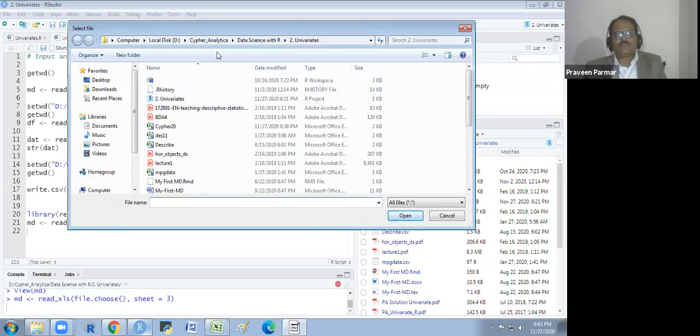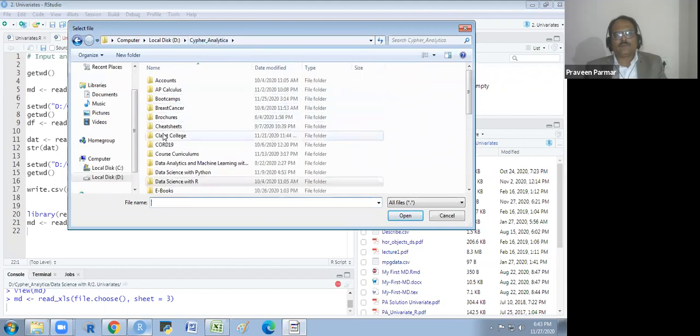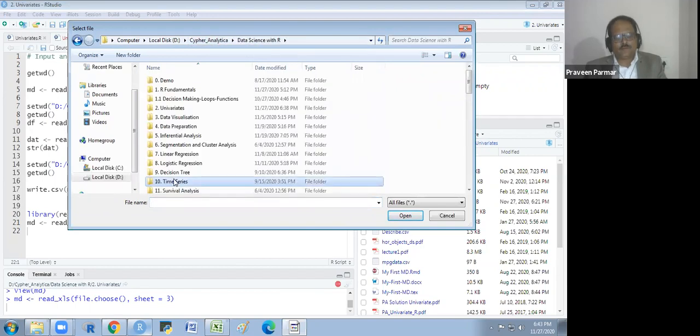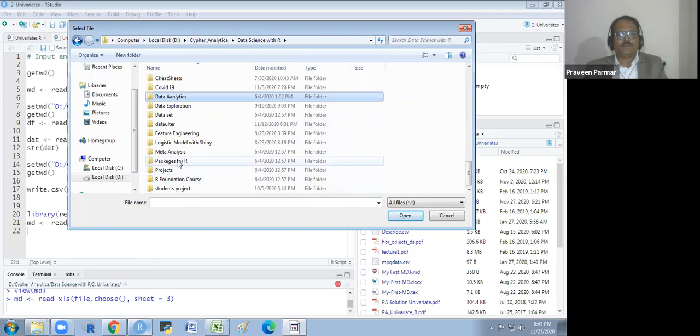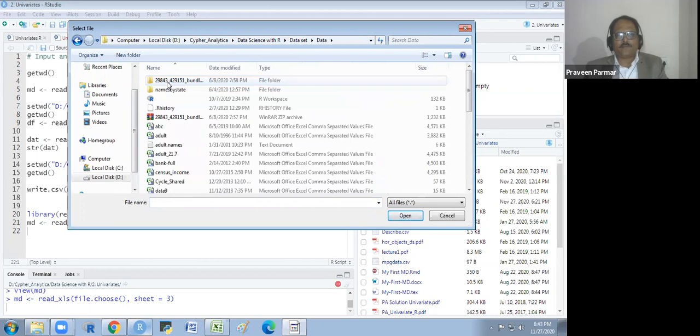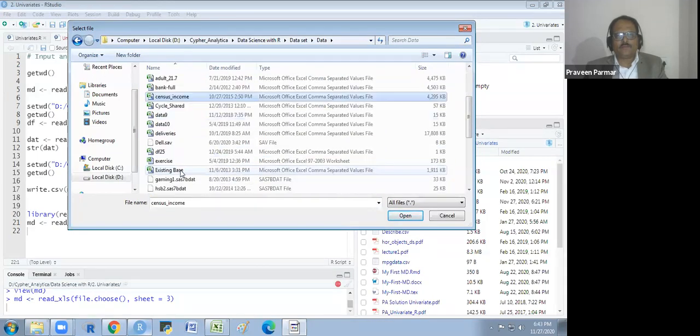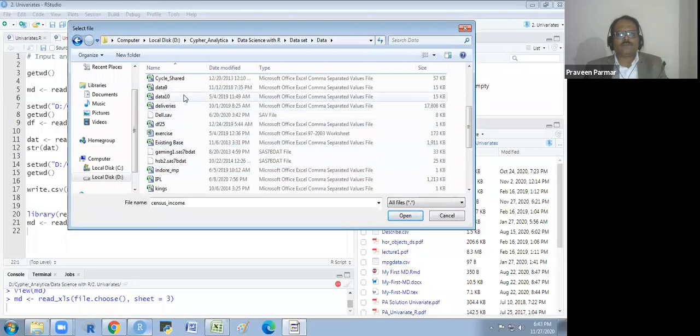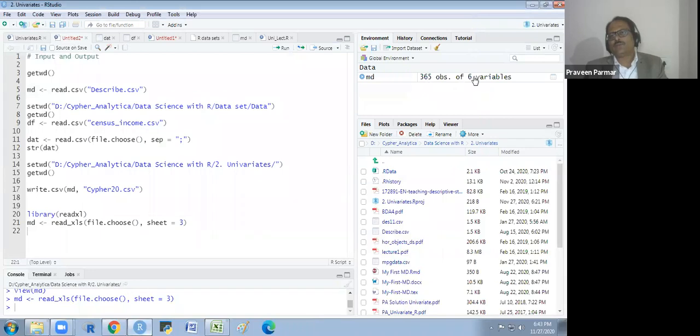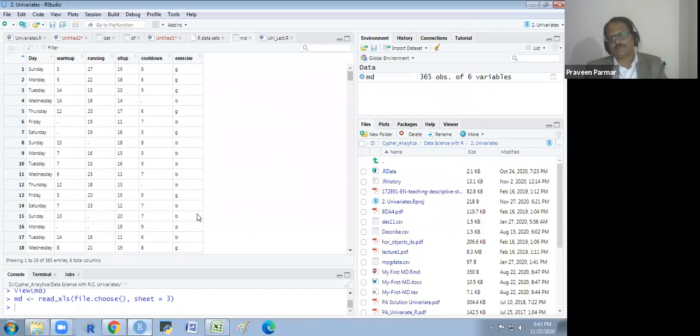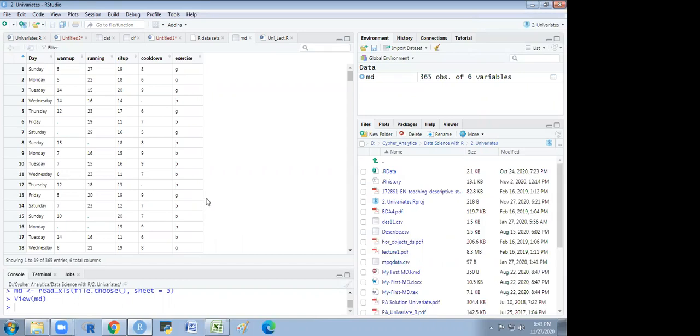And I will go to that data here, and I select that file, exercise, which is here, and run it. So is it 365 observations and 6 variables? So I am getting the third sheet. Does it make sense to everyone? Is it clear to all? How to read the Excel file?